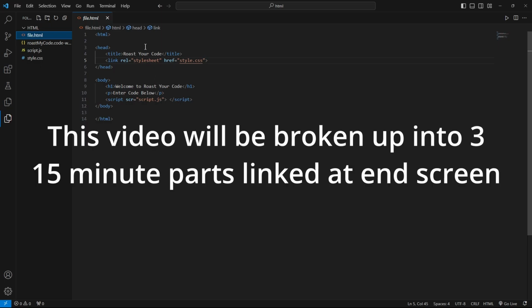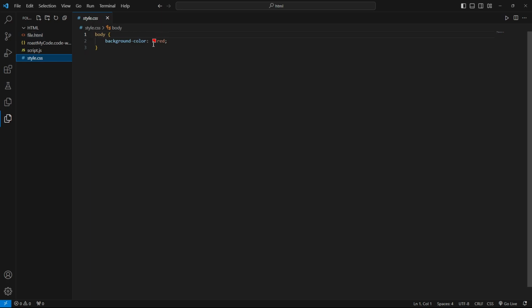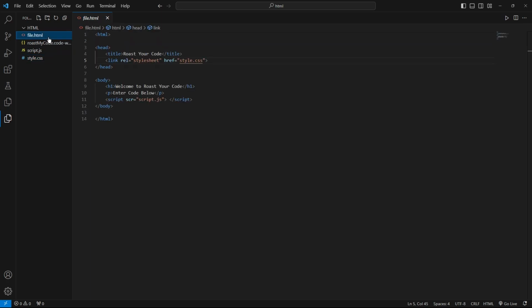I have been learning some HTML and a bit of CSS. We might play around with this little guy over here. Been doing a little bit of CSS. But obviously I'm a noob, so I'm going to make a video to kind of get better at doing this.